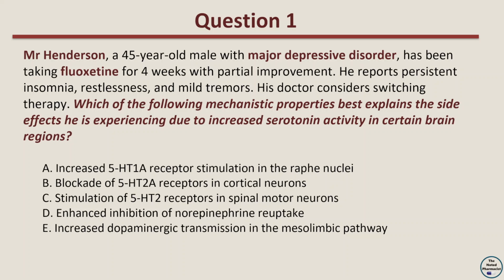Option A. Increased 5-HT1A receptor stimulation in the raphe nuclei. Option B. Blockade of 5-HT2A receptors in cortical neurons. Option C. Stimulation of 5-HT2 receptors in spinal motor neurons. Option D. Enhanced inhibition of norepinephrine reuptake. Option E. Increased dopaminergic transmission in the mesolimbic pathway.